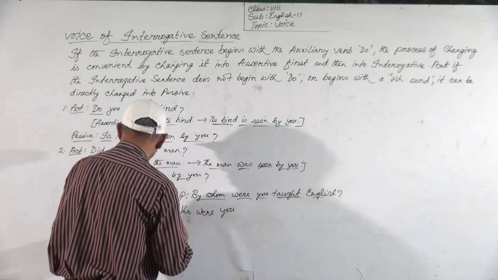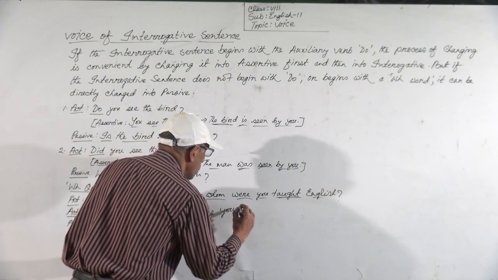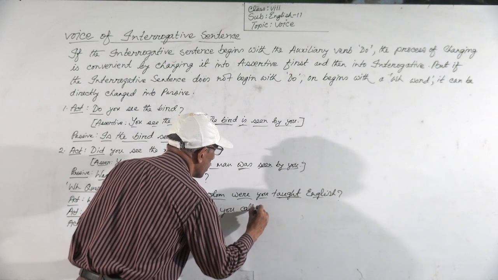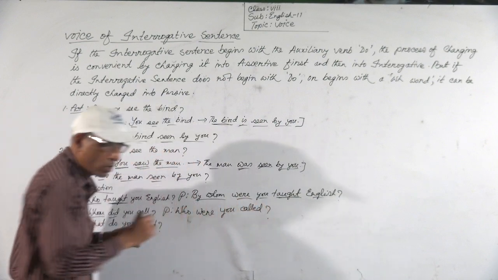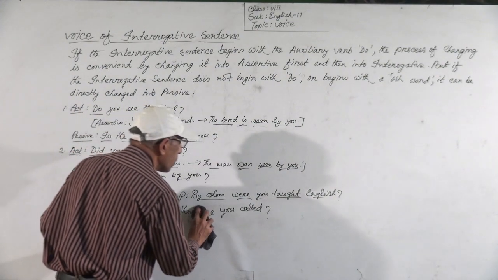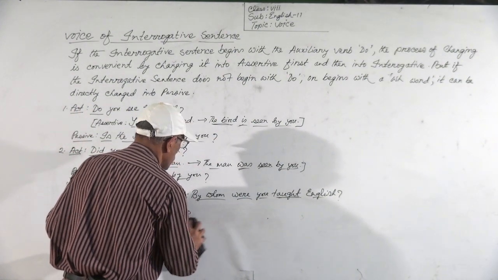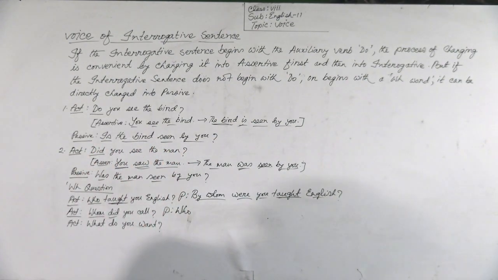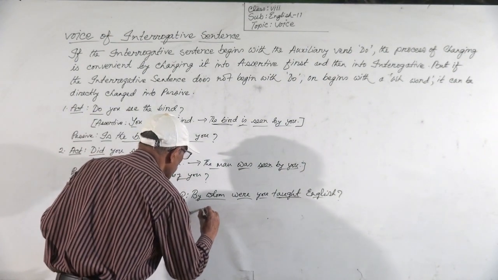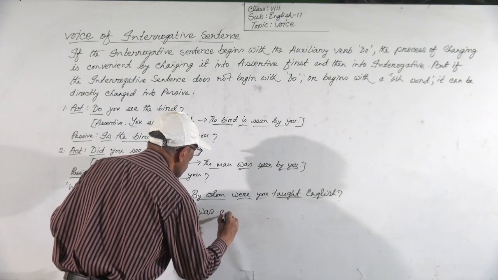Sorry, it will be who was. There will be auxiliary verb was. Who was called.